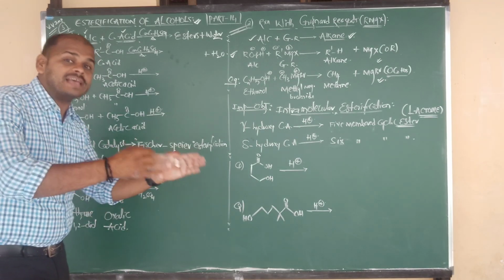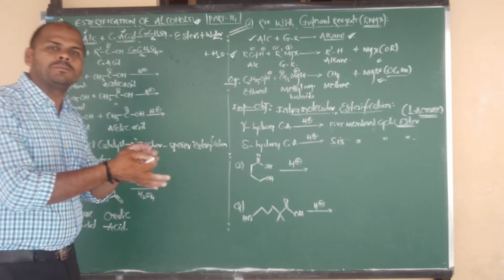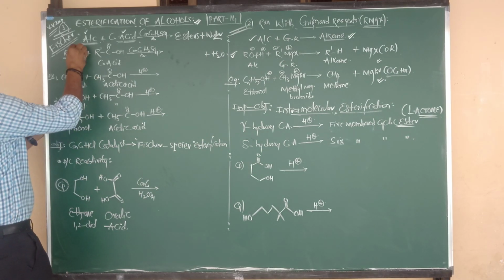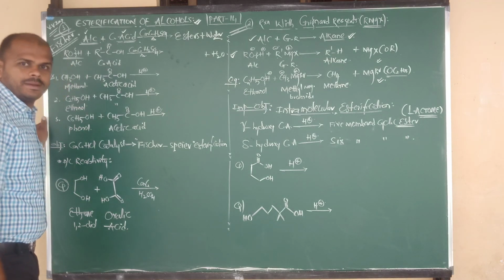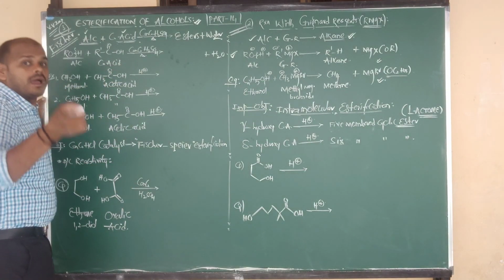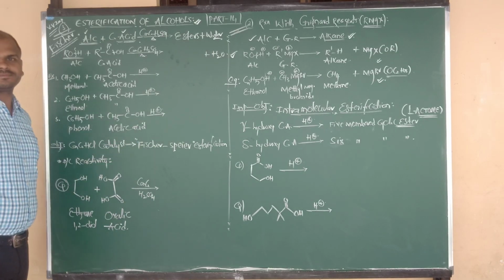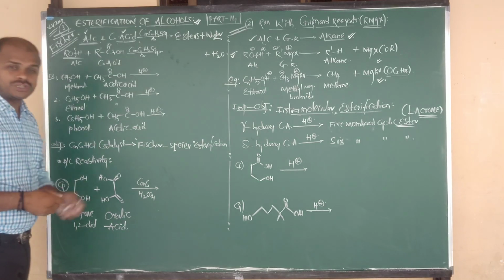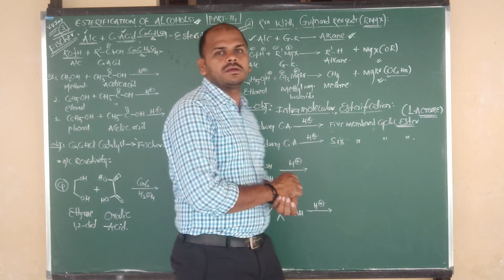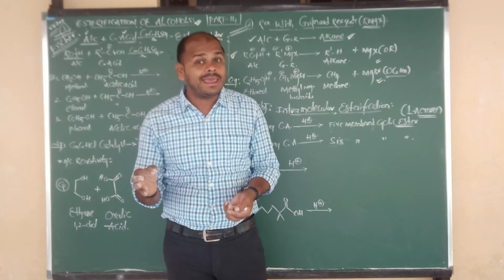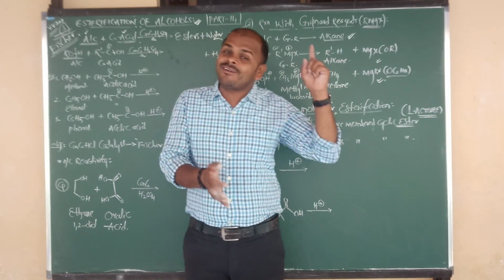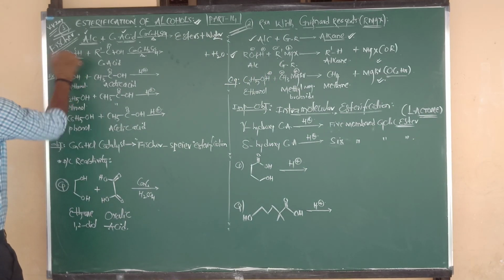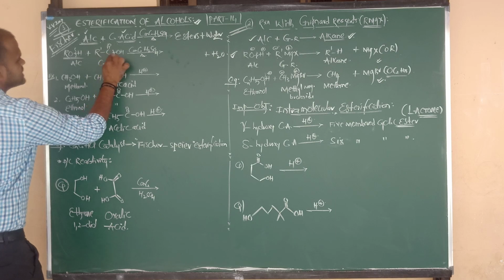How is the ester going to be formed? Where do we make the bond, and where do we break the bond? Be careful. Alcohols undergo O-H cleavage. In carboxylic acids, we have to do C-O cleavage, and the C-O bond is built. They will ask you the question: during esterification of alcohols, the type of cleavage in alcohol is O-H, and the type of cleavage in carboxylic acid is C-O. Very, very important.